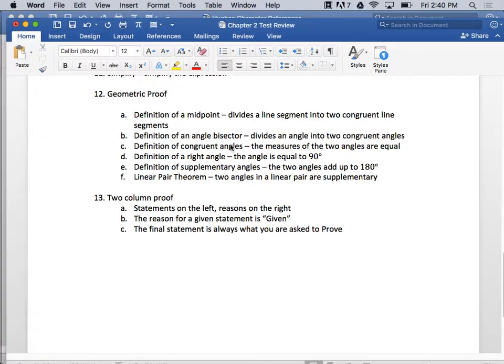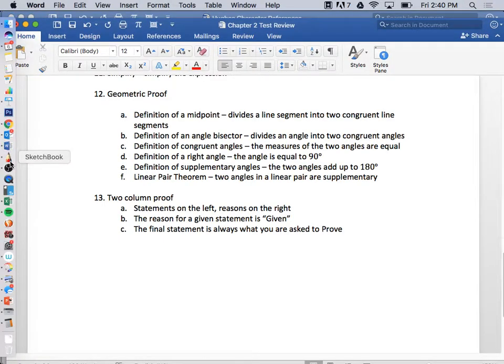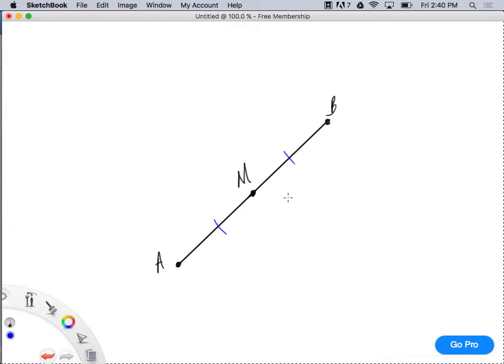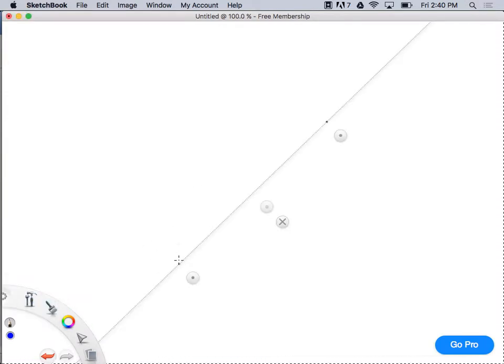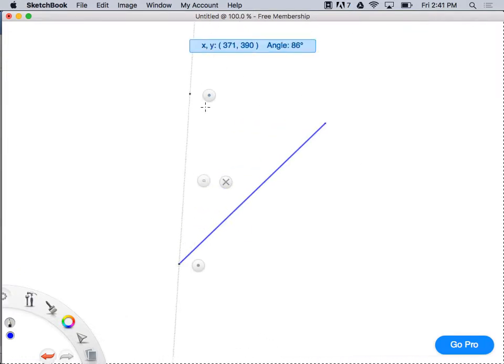All right. Definition of an angle bisector. What's the definition of an angle bisector? Isn't it cut an angle in half? It cuts an angle in half. That's right. An angle bisector.